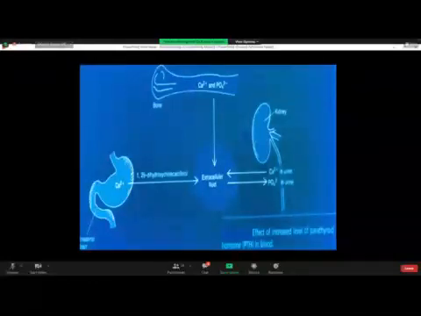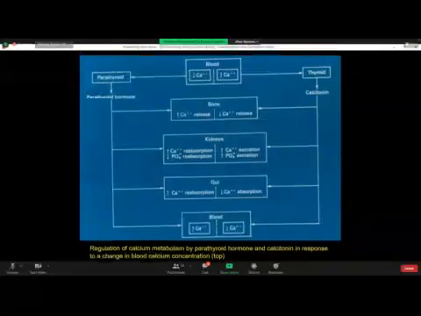extracellular fluid pool. And then this PTH, through the cyclic AMP system, causes increased reabsorption of calcium from the renal tubules and increased tubular secretion of phosphate in the urine. So the net result of PTH is it causes hypercalcemia and increased excretion of phosphate in the urine.